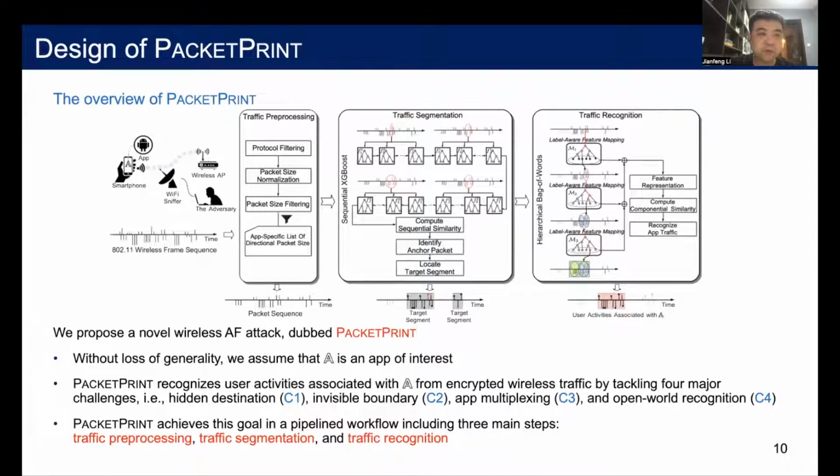In this paper, we propose a novel wireless AF attack named PacketPrint. Assuming that A is an app of interest, we recognize user activities associated with A from encrypted wireless traffic. To this end, we solve four major challenges, including hidden destination, invisible boundary, app multiplexing, and open world recognition. PacketPrint achieves this goal in three main steps. They are traffic preprocessing, traffic segmentation, and traffic recognition.